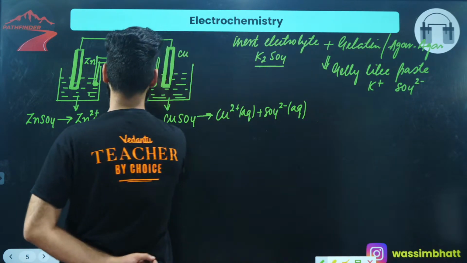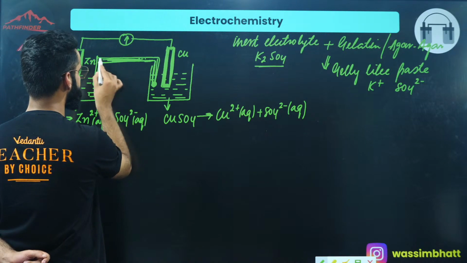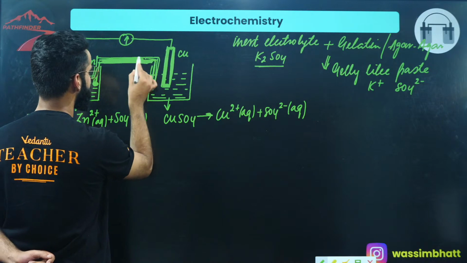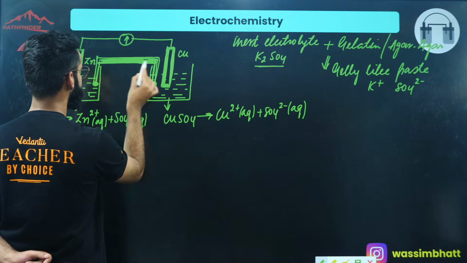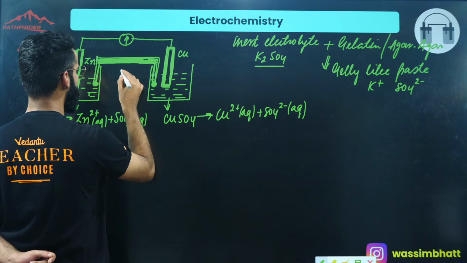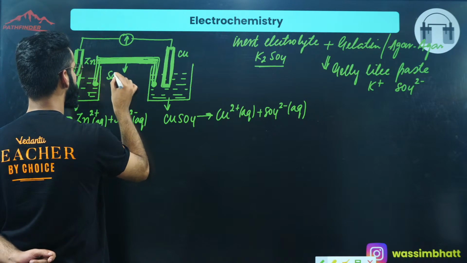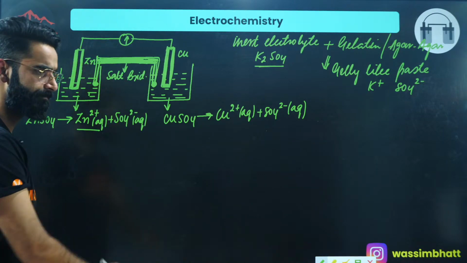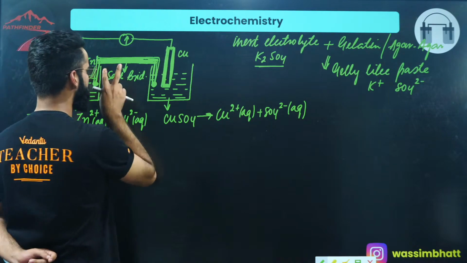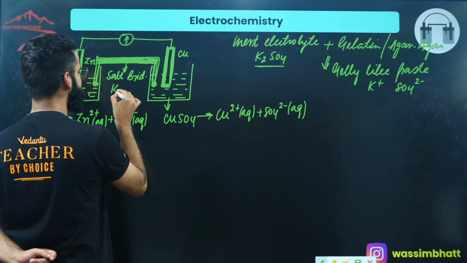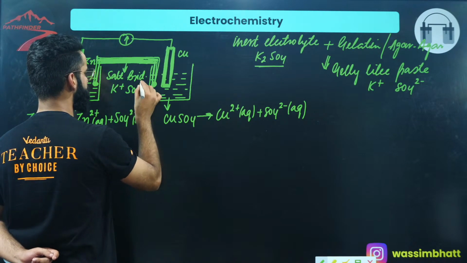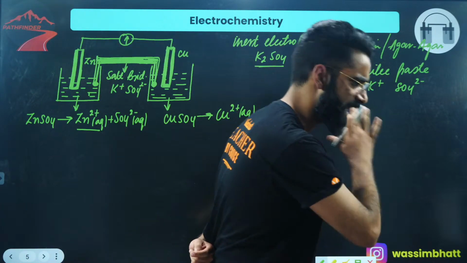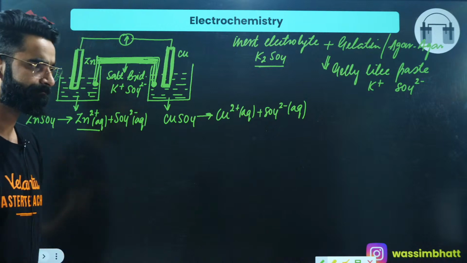I'm going to introduce this into the inverted U-type tube, which contains this jelly-like paste. This inverted U-type tube is something which I'll be calling a salt bridge. And in this salt bridge, what do we have? We have the ions: K positive ions as well as SO4 di negative ions, right? This is first of all the setup of this galvanic cell, this Daniell cell.